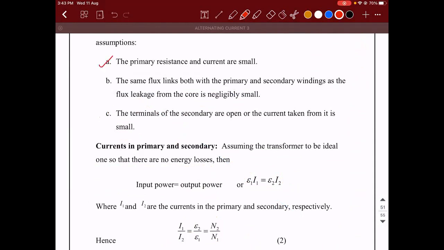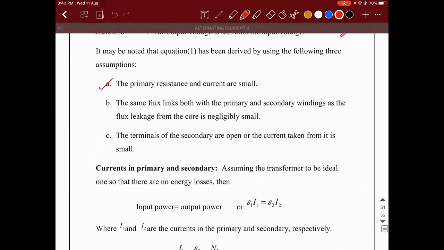It is like this, so please make a note. The following assumptions are taken into consideration to derive equation number 1. The first thing is we considered that the primary resistance and the current are small. First assumption. Secondly, we assumed that the same flux is getting linked with both primary and the secondary windings, and the flux leakage from the core is taken to be negligibly small quantity.